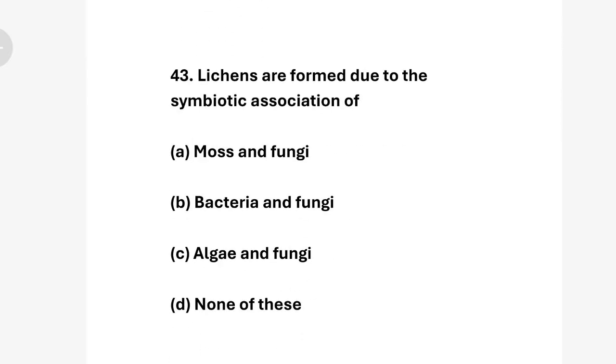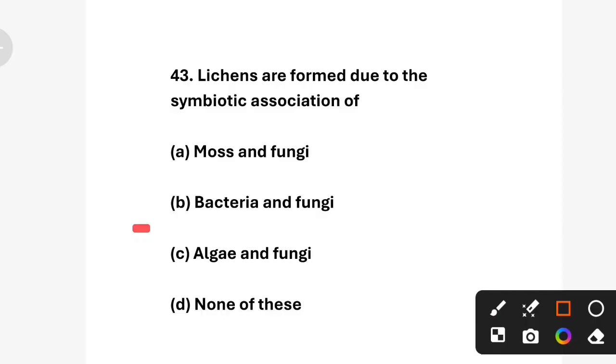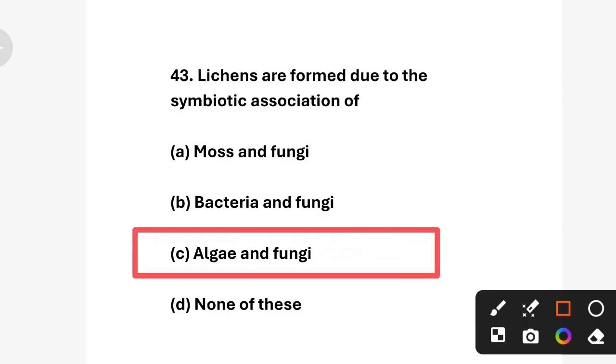Next question. Lichens are formed due to symbiotic association of option A moss and fungi, option B bacteria and fungi, option C algae and fungi, option D none of these. Moss is a plant and does not form lichen, and some bacteria live with fungi, but lichen always involves algae. So correct answer is option C algae and fungi. Lichens are a relationship between algae and fungi. The algae produce food by photosynthesis, while the fungi provide structure and absorb water.